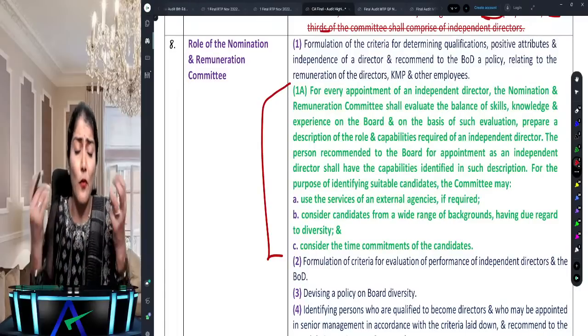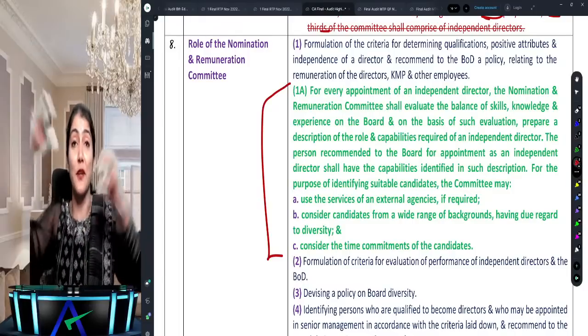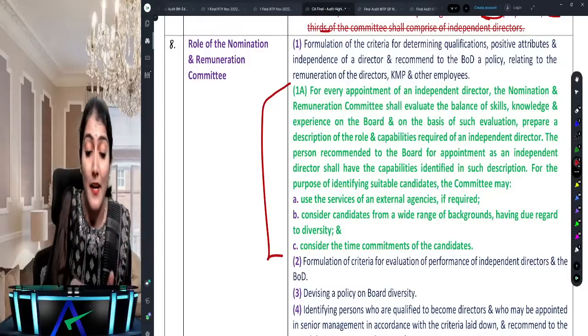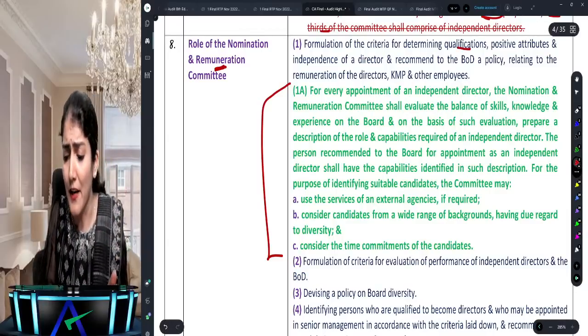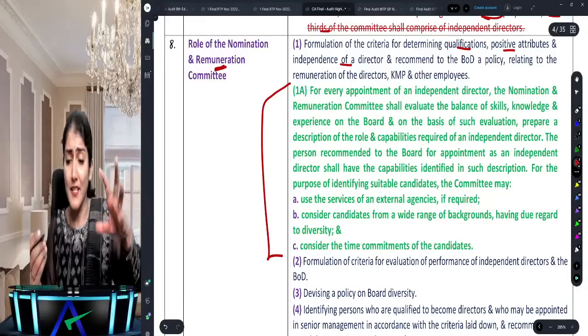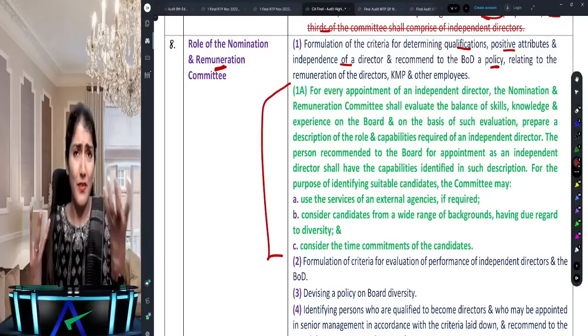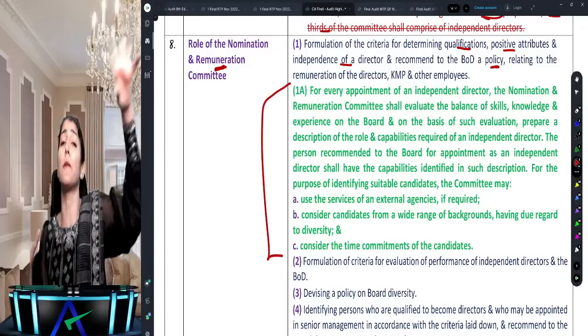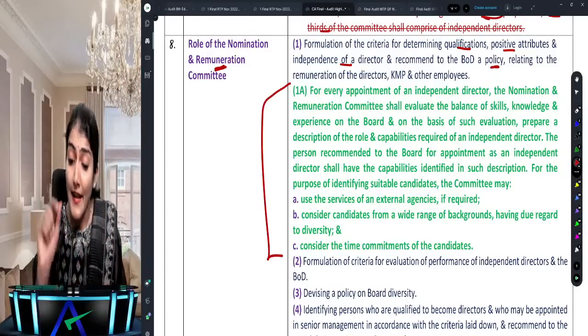What is the nomination? They are going to nominate that this person can become a director in a company, and once he becomes a director, what remuneration should be paid to him? So they formulate the criteria for determining qualification, positive attributes, and independence of a director, and recommend to the board a policy relating to the remuneration. That's what I say. They identify who can become a director and also what remuneration should be paid to that person. And now what does it say?